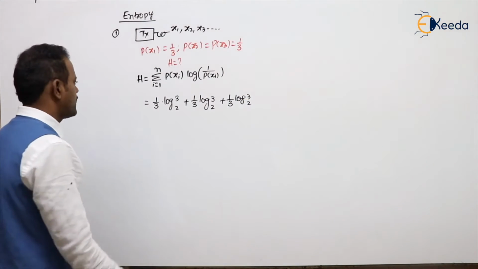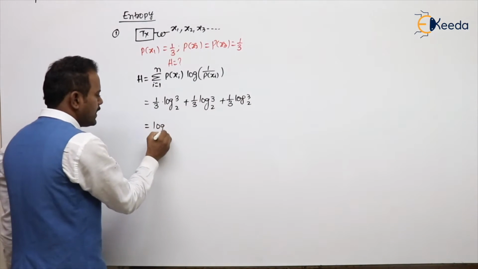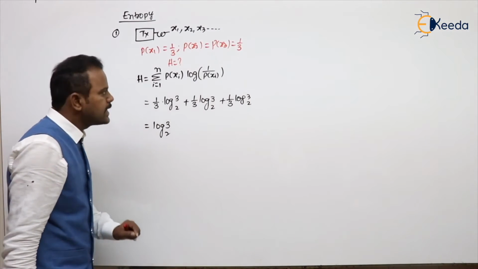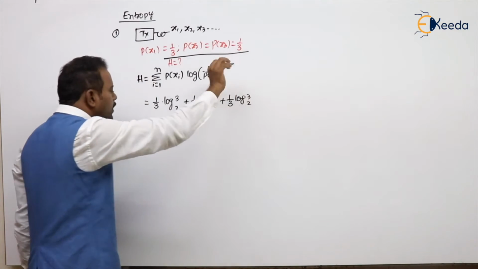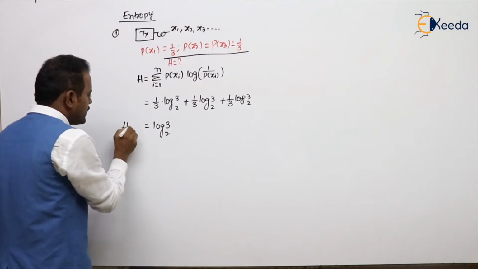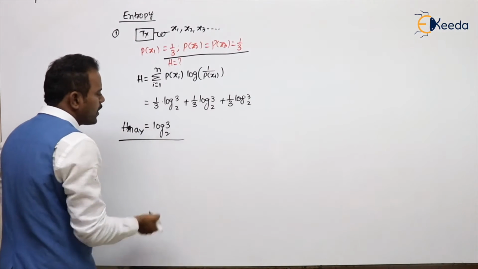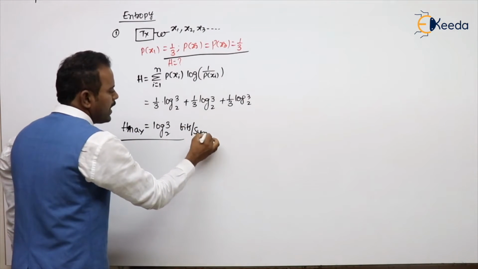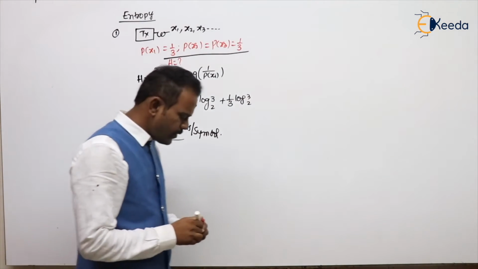Are you getting my point or not? Then this is nothing but 3 terms, so can I write directly log 3 base 2? The meaning is, if all have equal probability, you will get the maximum uncertainty, H max. What is the H max value you got? Log 3 base 2 bits per symbol, or message or sample, anyway you can write that.